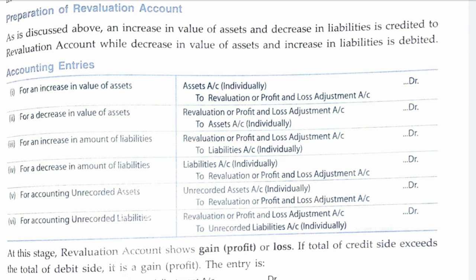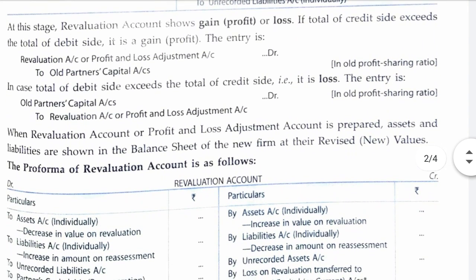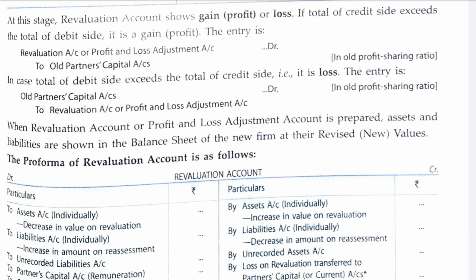So we will calculate revaluation profit or loss. Revaluation account may show gain or loss. How will we calculate gain or loss? We will post the entries in revaluation account. If the debit total of revaluation account is more than the credit total, then there is a loss. And similarly, if the credit is more and debit is less, there will be a profit. Credit more means profit and debit more means loss.